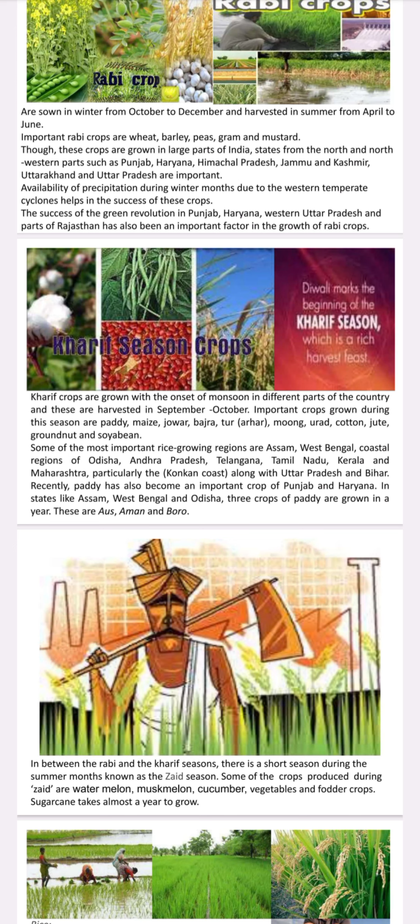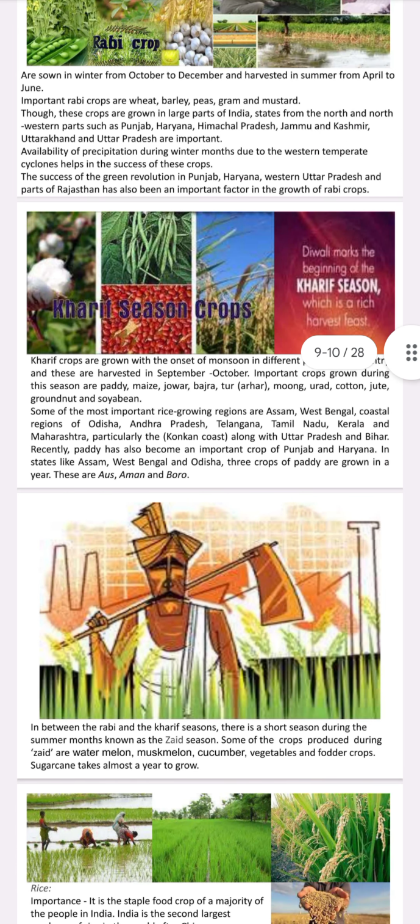Particularly the Konkan coast along with Uttar Pradesh and Bihar. Recently, paddy is also becoming an important crop of Punjab and Haryana. In states like Assam, West Bengal, and Odisha, three crops of paddy are grown in the year. These are called Aus, Aman, and Boro rice.